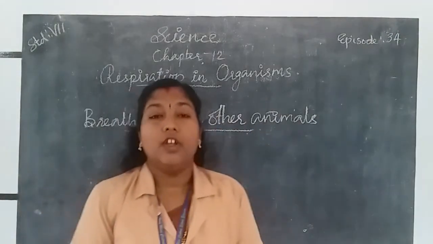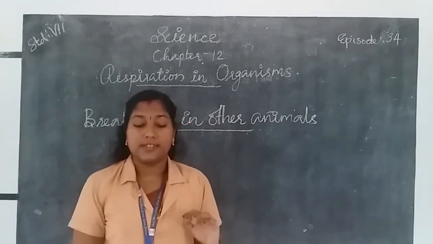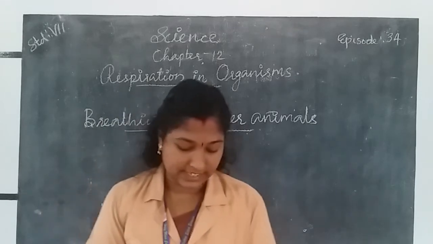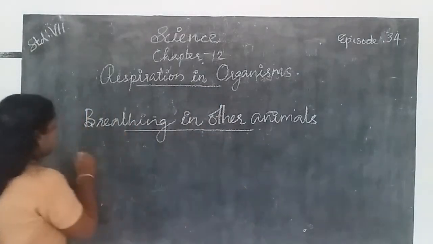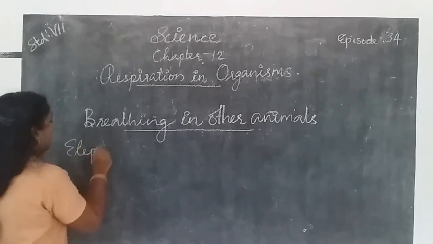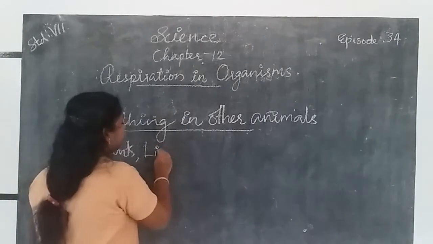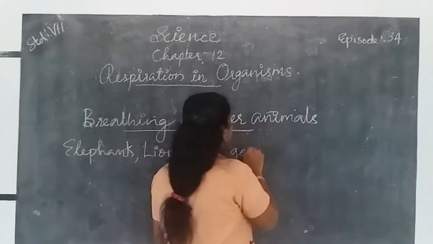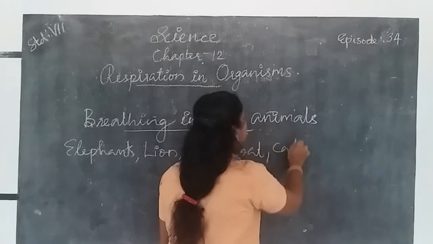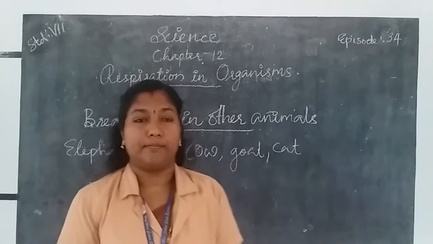We know that like human beings, all animals breathe, such as elephants, lion, cow, goat, cat, lizard, snakes, birds.